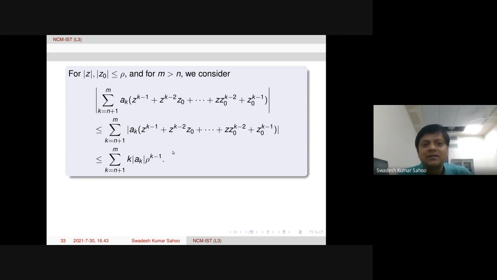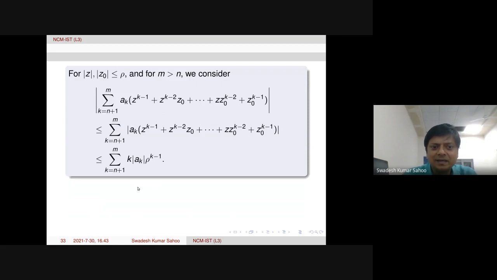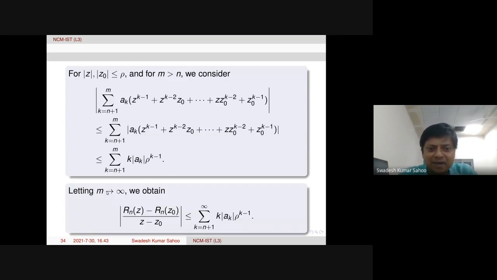So in sum, now we can take m very large, going to infinity. Then we can have this remainder term, this difference or this ratio in absolute value, is less than or equal to this one. Okay. So therefore, letting m tend to infinity, we obtain this quantity less than or equal to this, and now we have an infinite series.